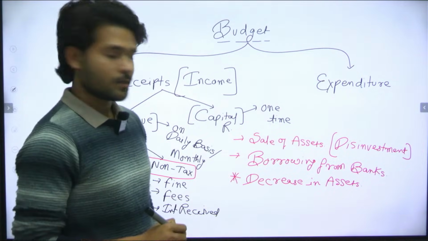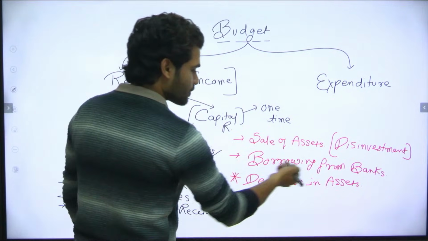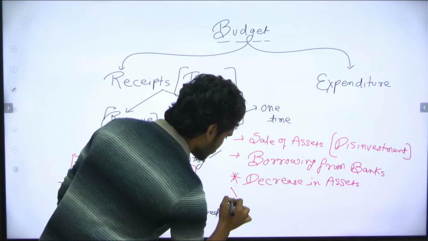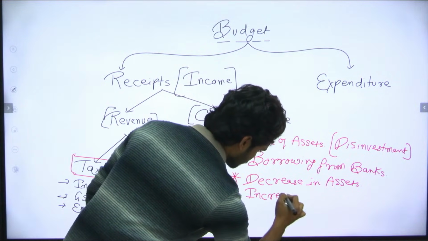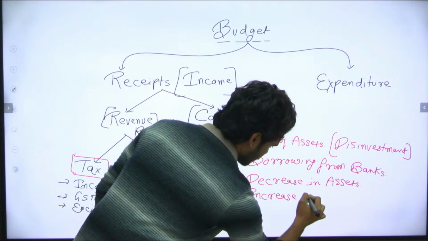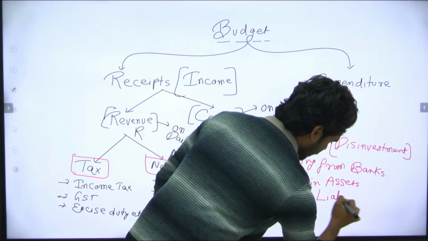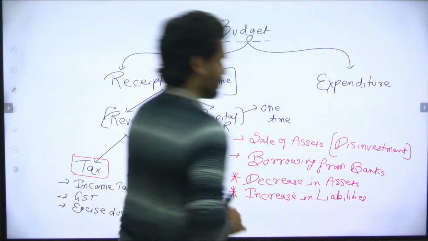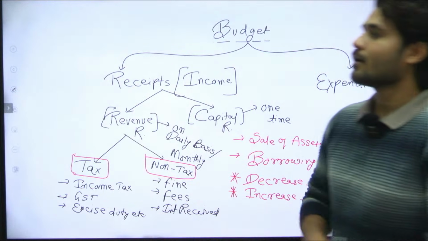We can call it the decrease in assets. If the government is taking a loan from a bank, then we can call it an increase in liabilities, right? We can call it simply an increase in liability.